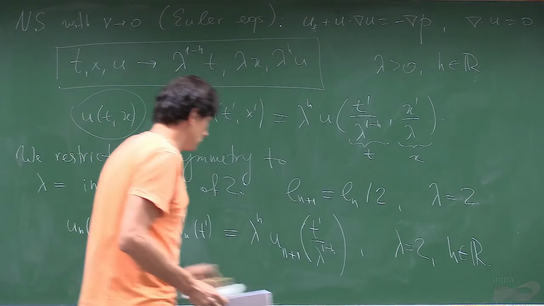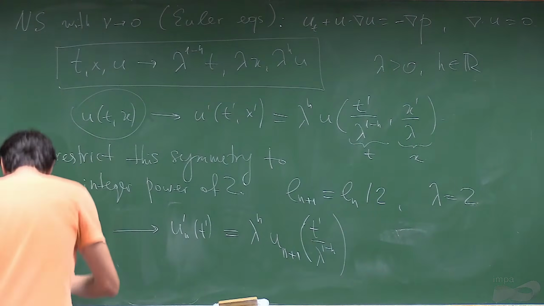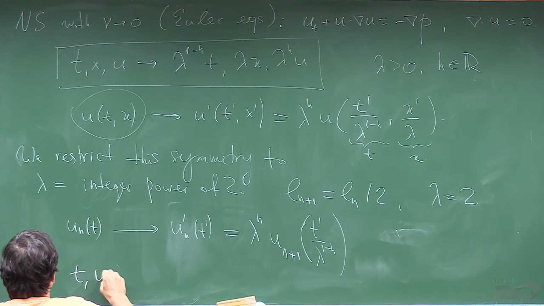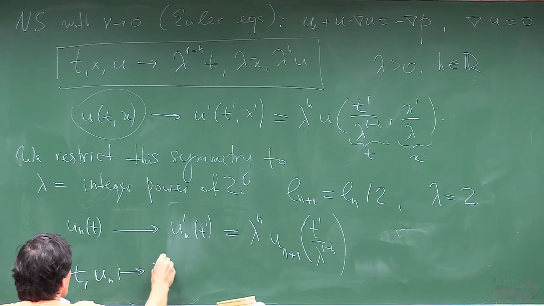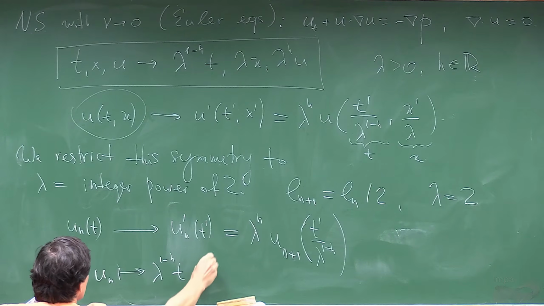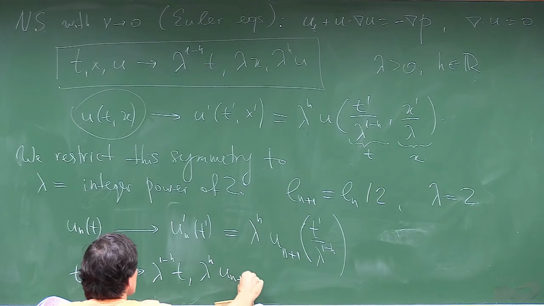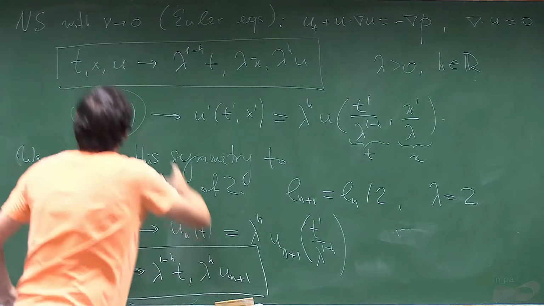So that means that the symmetry now reads in the form: t, u_n mapped to lambda^(1-h) t, lambda^h u_(n+1). So this is the discrete analog of this symmetry.